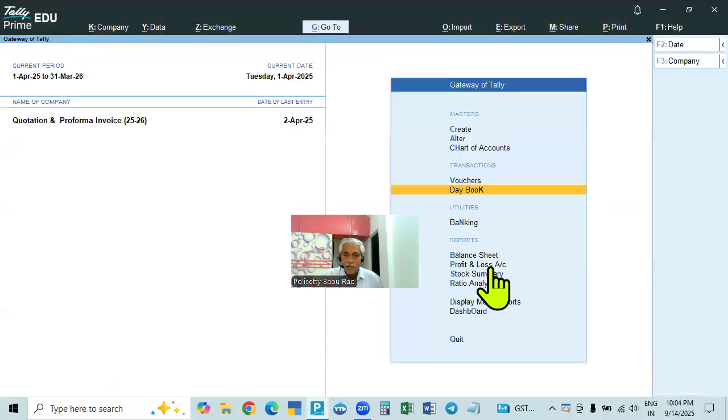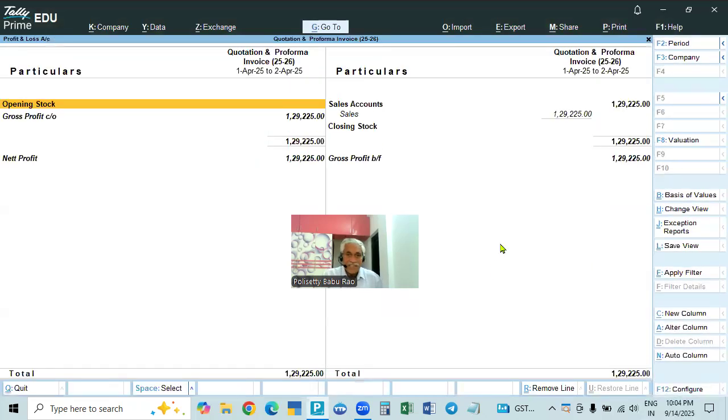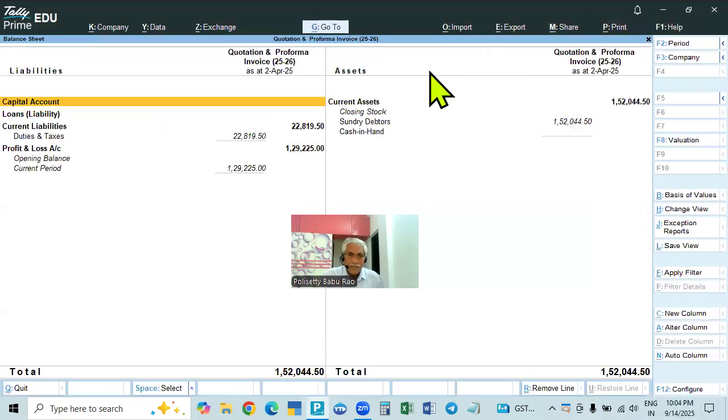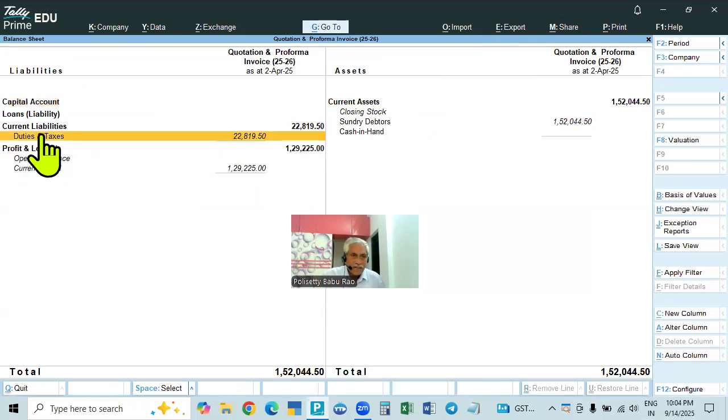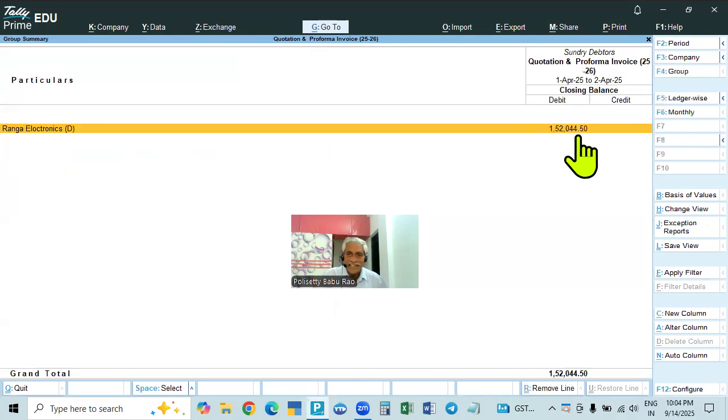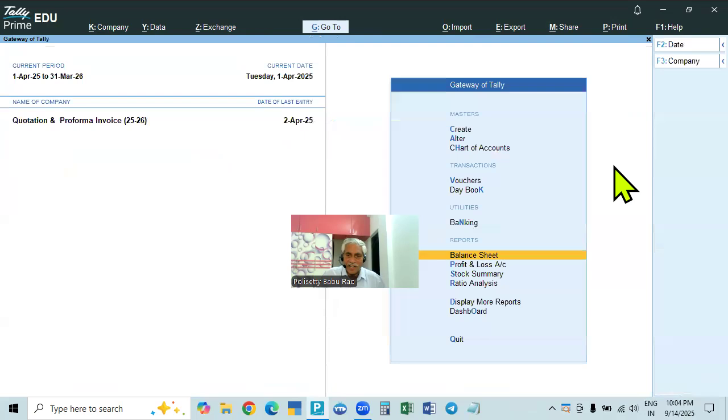Now, to the profit and loss account, see, sales invoice, no purchases. The sales invoice amount is shown, only the taxable value. And if you go to the balance sheet, see, this is the debtors. We are selling the goods, and this is the duties and taxes. The duties and taxes we have collected are a liability to us. Sundry debtors, we are showing the sundry debtors. So all these are shown in the profit and loss account.